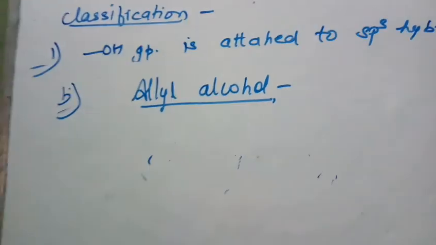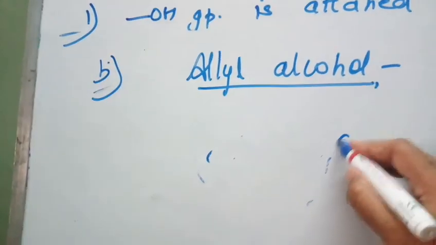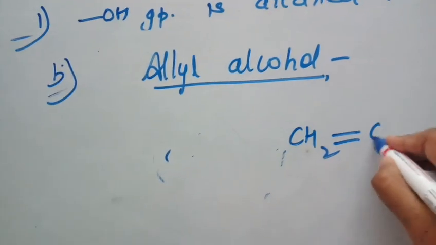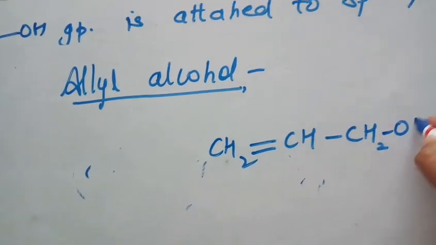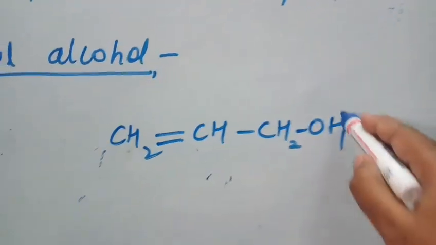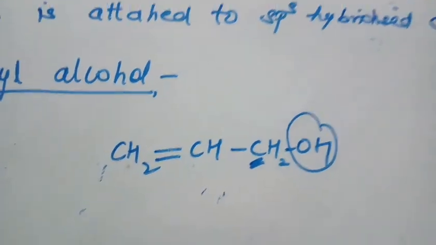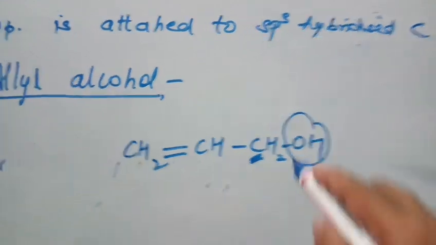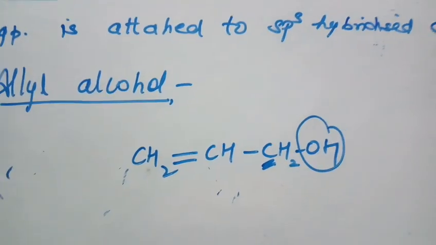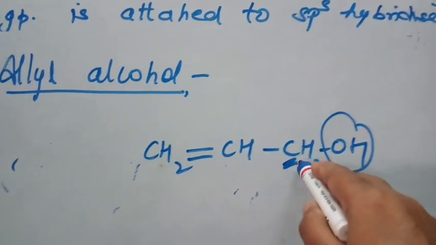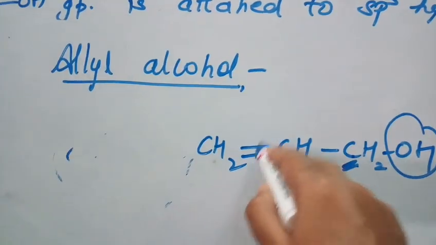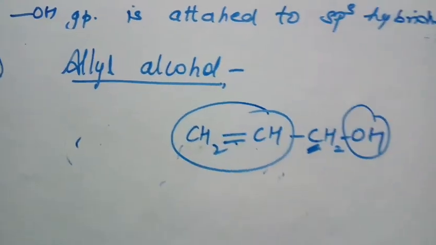Now what are allyl alcohols? Here also your hydroxyl group is attached to the sp3 hybridized carbon. See this example. Your hydroxyl group is attached to this carbon which is sp3 hybridized because it is attached to all single bonded hydrogen and carbon, right? But this carbon will be further attached to a double bonded carbon.